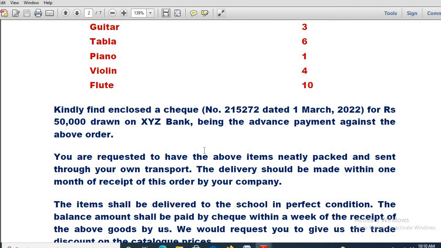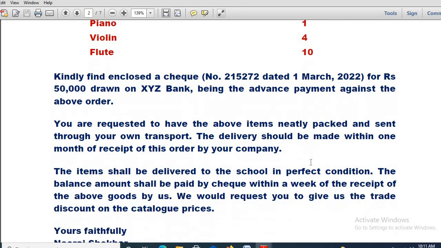Bank name may not be given. This thing you have to improvise on your own, that the check is related to this bank, so that one also you have to mention. Okay, now whether you are paying with the help of a check or with the help of a demand draft, that one also you have to mention exactly as I have mentioned here. Any doubt? Any more doubt?